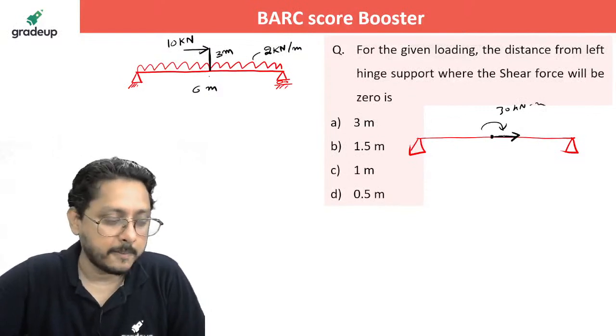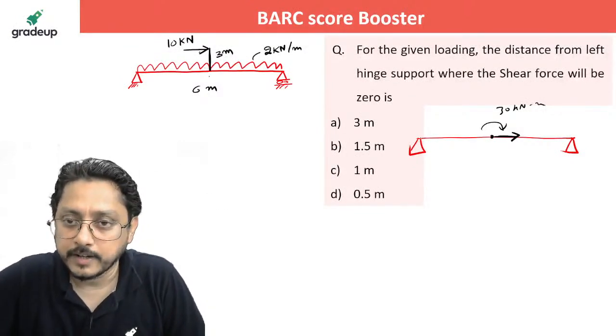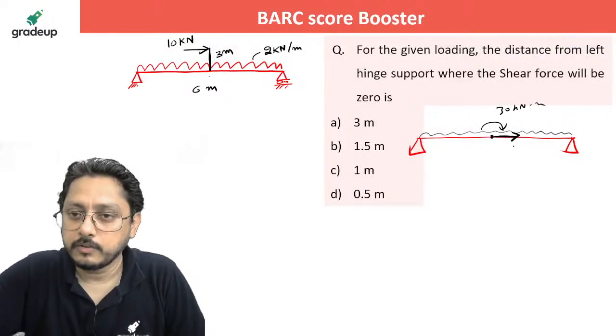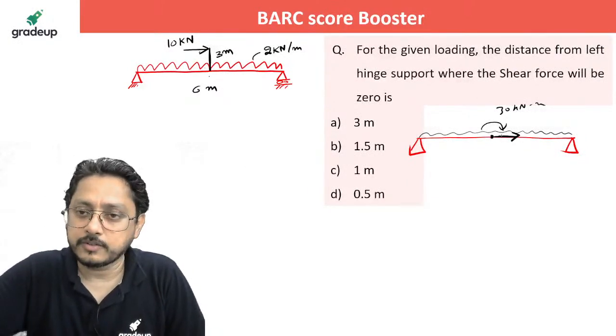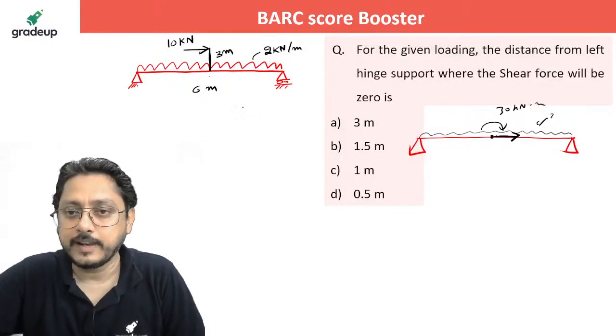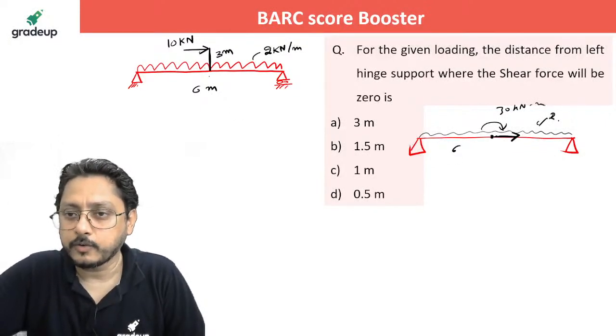And you have a UDL over it, right? Now the axial force is not going to do anything here. Just calculate the reactions at these two places. If the length is 6 meter, how will you calculate the reaction quickly?